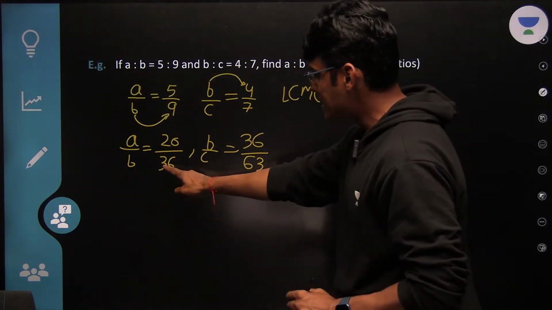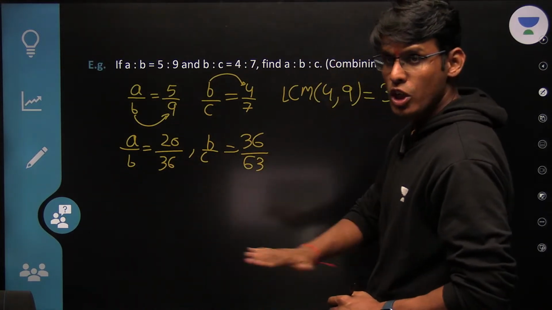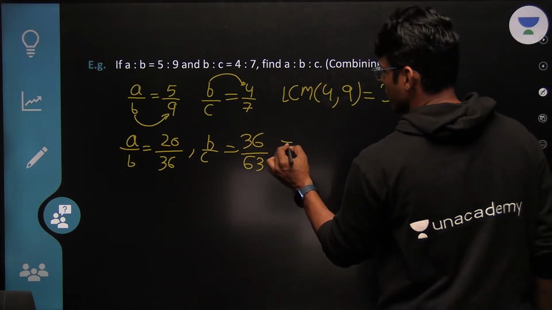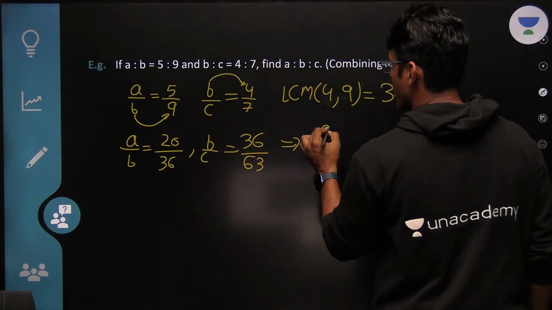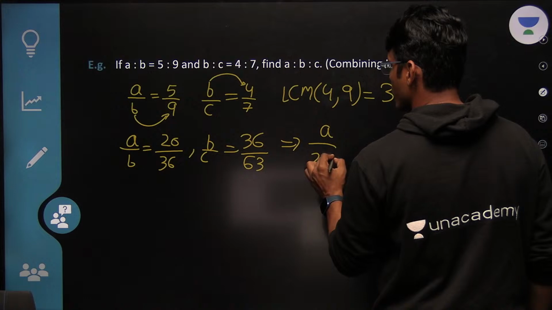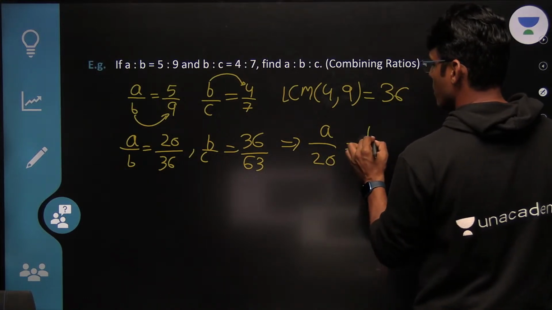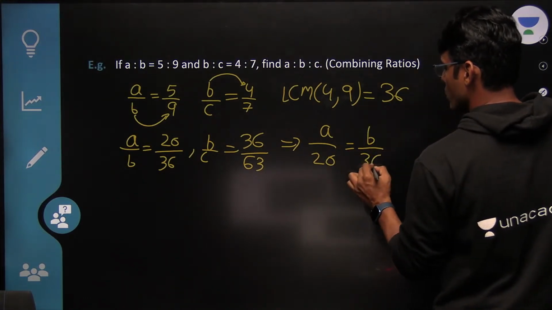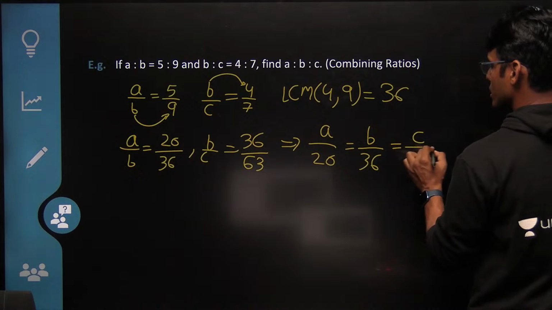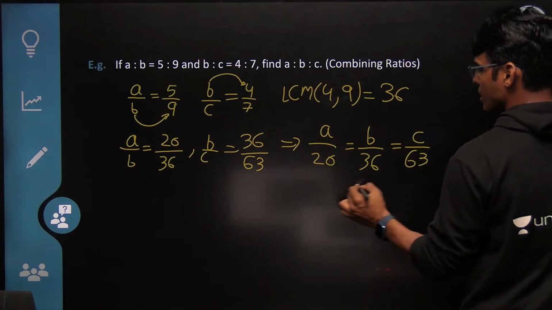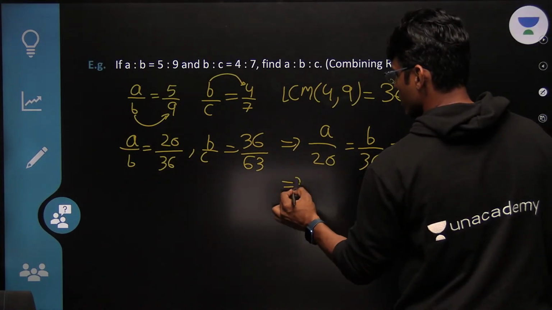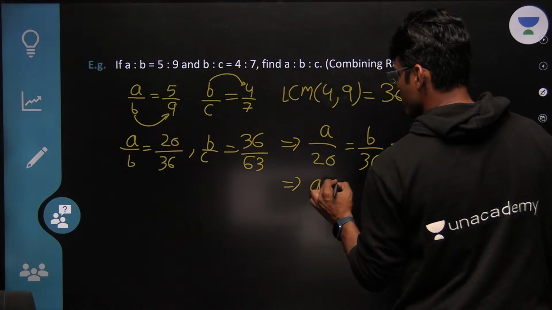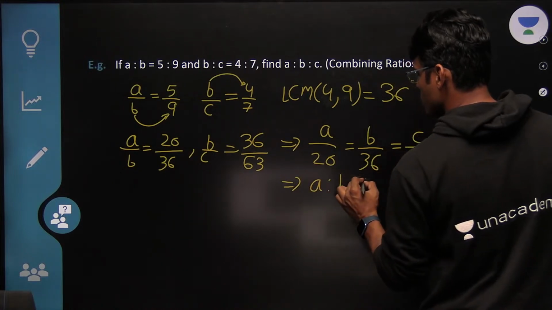Once you get the same number corresponding to B, combine them and write it in this manner. A upon 20 equals B upon 36 equals C upon 63. This implies A is to B is to C.